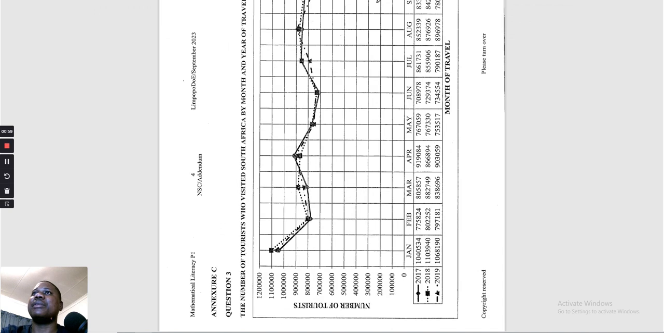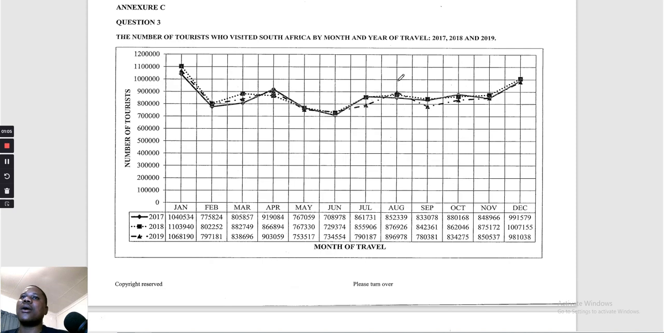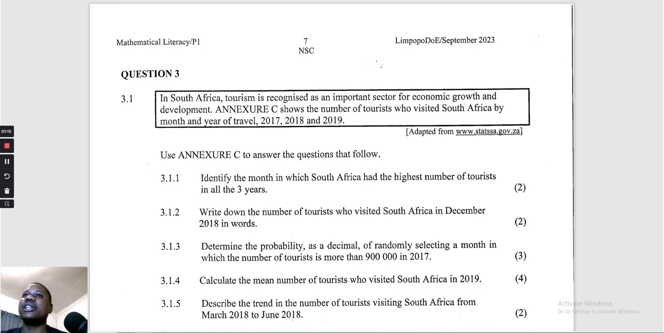Let me just rotate it. There we have it. I hope people can see it. So we have the lines that represent the years there. Then we have the months from January up until December. Let's see the questions.